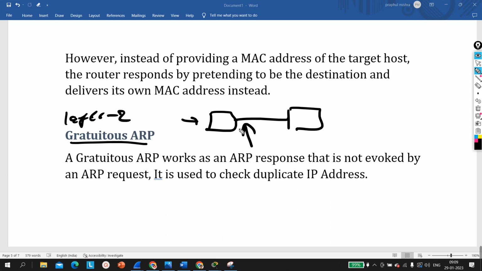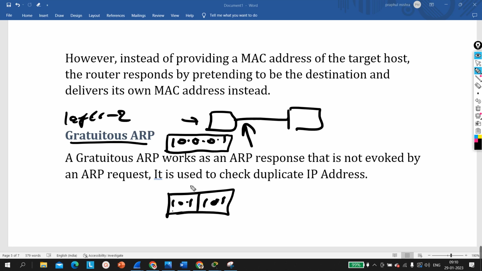So suppose here I am going to configure IP 10.0.0.1. So before assigning this IP address to their interface, this machine will generate gratuitous ARP, right, to check that is this IP address duplicate or not. For that it will generate a gratuitous ARP request. In ARP request, source will be same 10.1 and destination will be also same 10.1. So if destination is 10.1, so who will generate reply? The machine who is using this IP address 10.0.0.1, right?